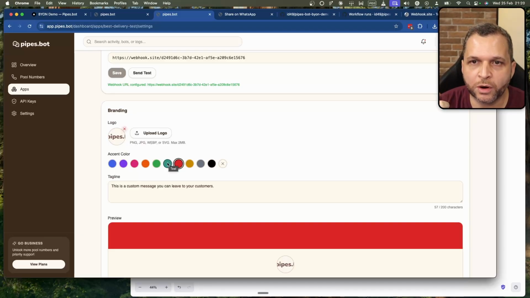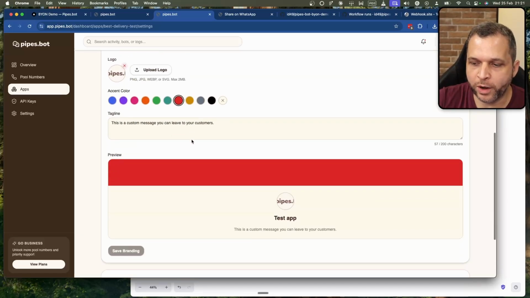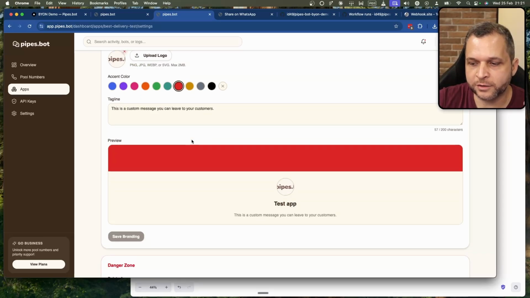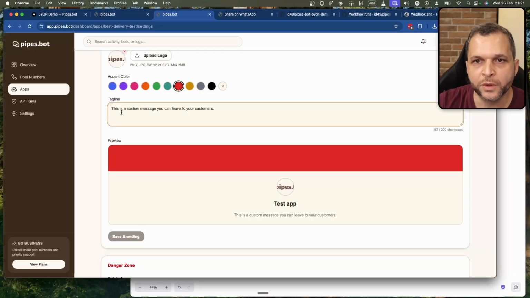So we need to onboard in our domain, but in order to simplify this to you so you can create your own app, we have a way of creating a screen where your user is going to onboard their number that more or less looks like the same, or at least has your brand, and you can add a custom message to let your user know that this is official and it's okay to use it.